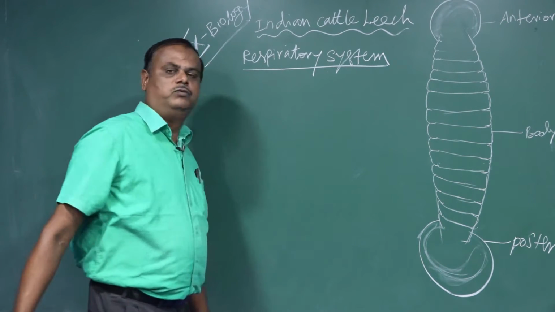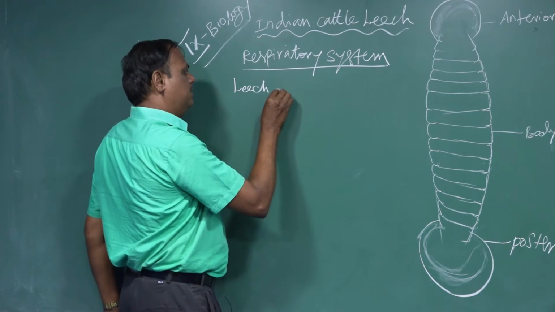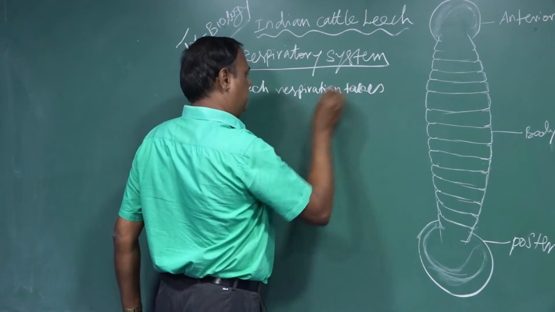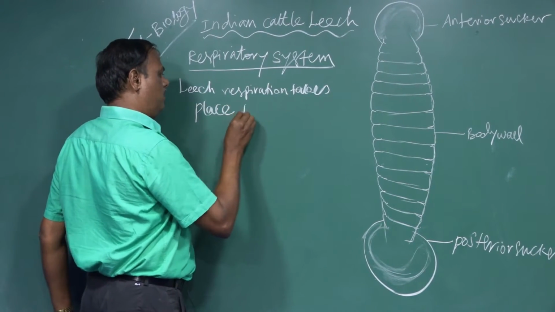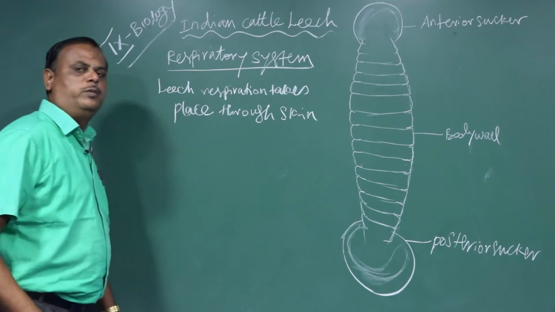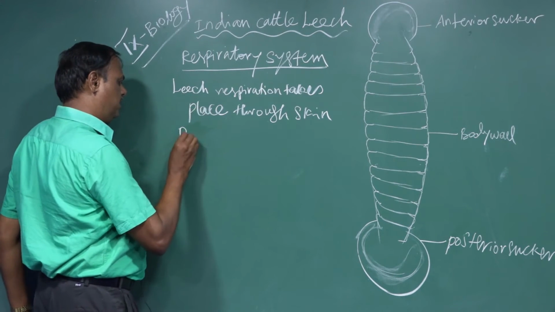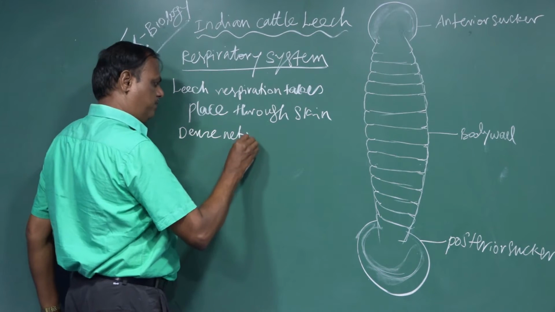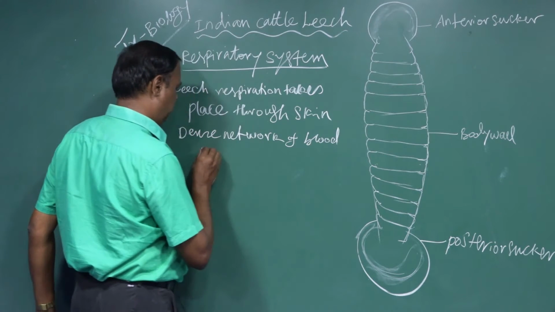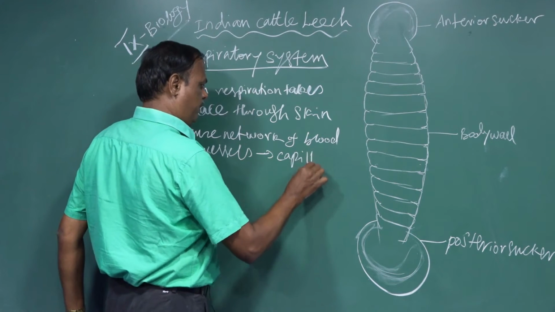The respiratory system of the leech. Respiration in the leech takes place through the skin. And the leech also has numerous blood vessels, a dense network of blood vessels called capillaries.